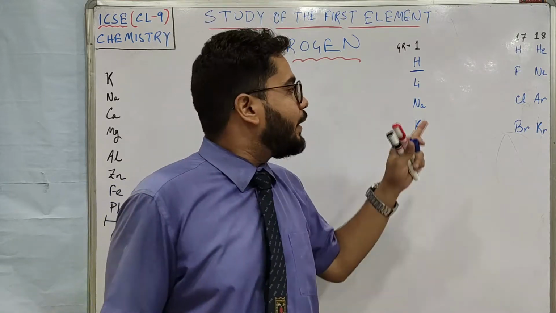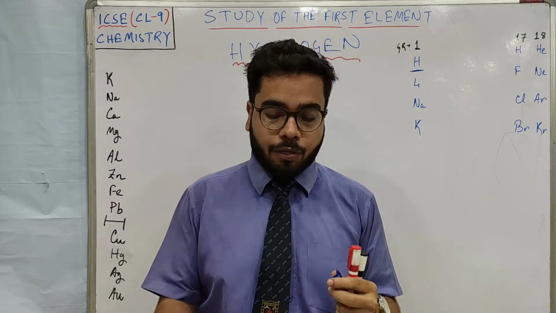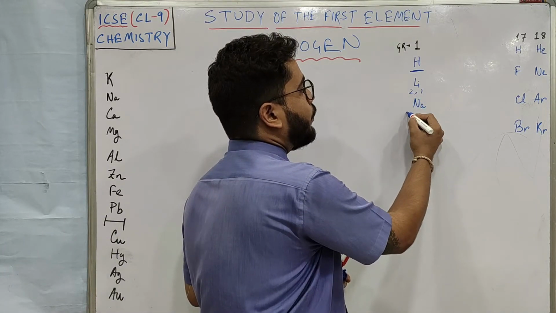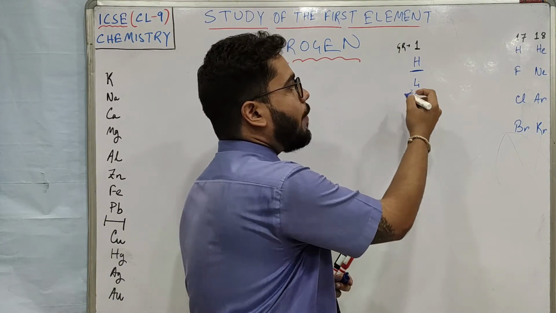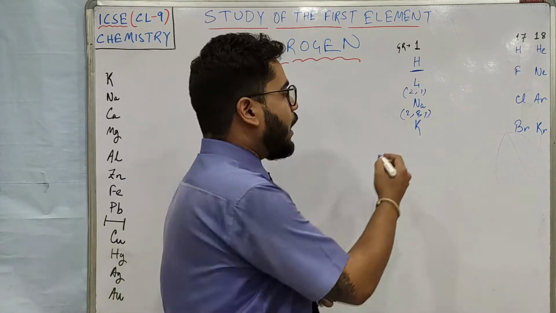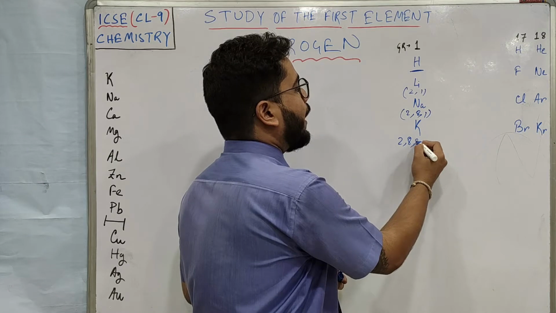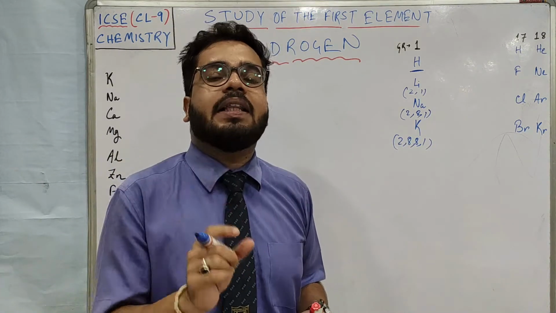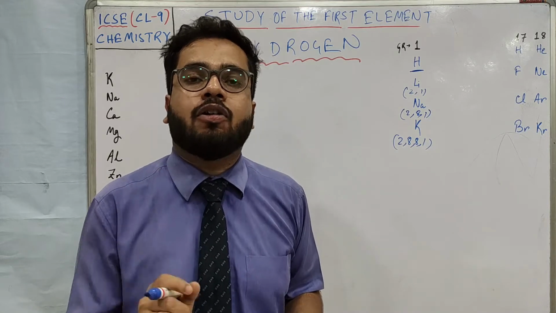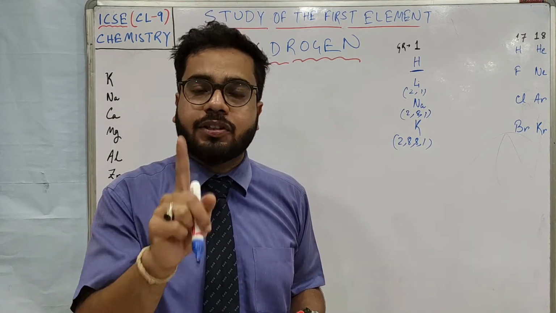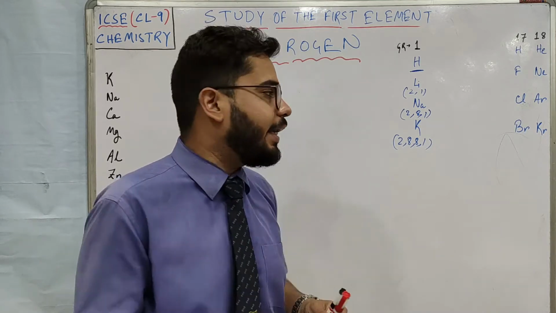As you know, these alkali metals, lithium, sodium or potassium, their electronic configuration is this way. 2,1 is for lithium, for sodium 2,8,1 and for potassium 2,8,8,1. If you look at the electronic configuration of hydrogen, hydrogen has only one electron in its first and foremost shell, that is the K shell.